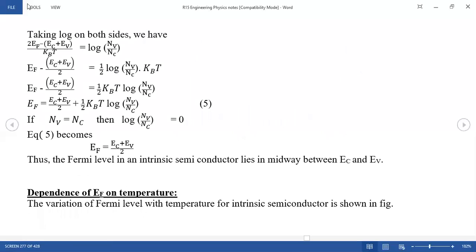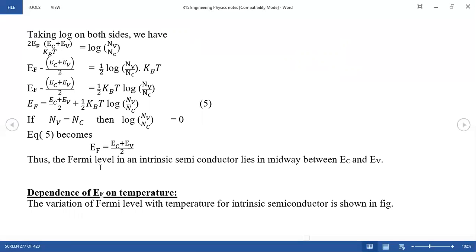Okay, see, by taking log on both sides to calculate this, then what happens? In the case of a pure semiconductor, Nv is equal to Nc. Therefore, the log value becomes 0, since log 1 is 0. Therefore, equation 5 becomes the Fermi energy level EF is equal to (Ec plus Ev) by 2. This is the average energy level. This is the equation for the Fermi level in the case of a pure or intrinsic semiconductor.